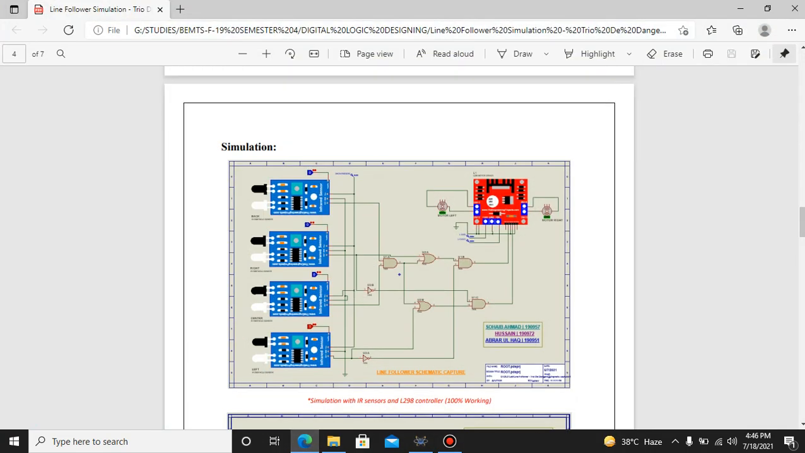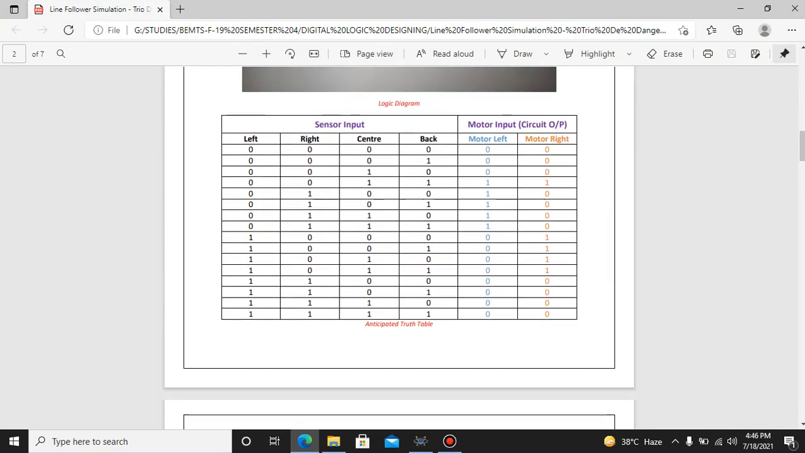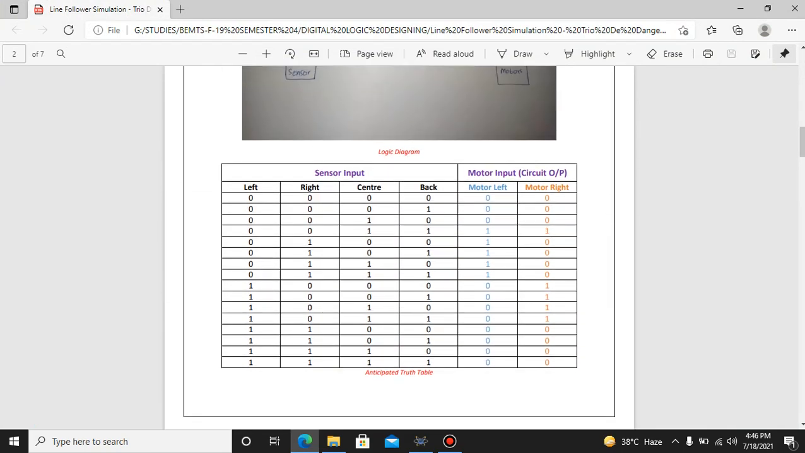First of all, our step was to design a circuit which gives us output according to our demands. Infrared sensors give us ones and zeros in the form of binary, and we have to convert these ones and zeros to operate our left and right motors using the motor driver controller.